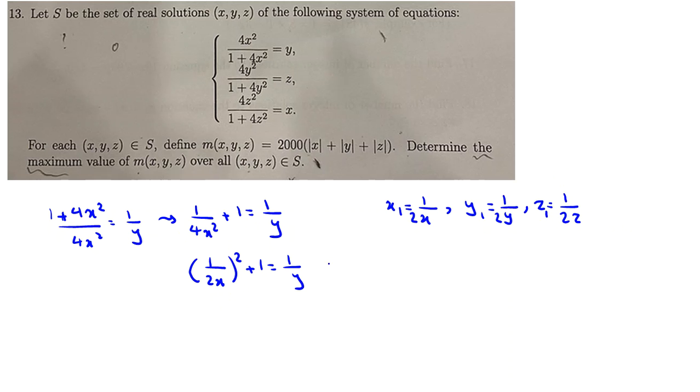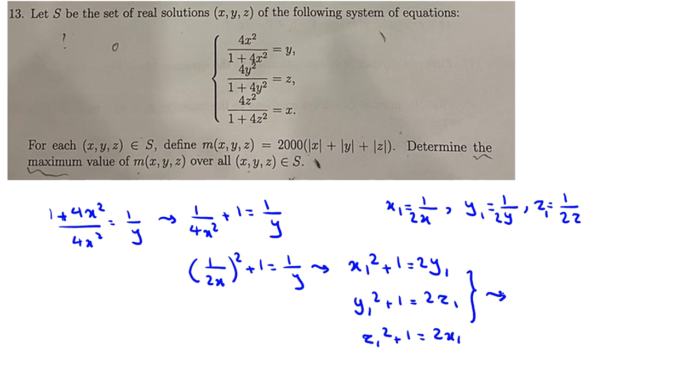Now, from the first equation, we say x1 squared plus 1 is equal to 2y1. And similarly for the second one, y1 squared plus 1 is equal to 2z1, and z1 squared plus 1 equals 2x1.